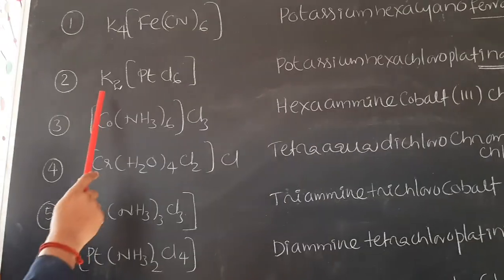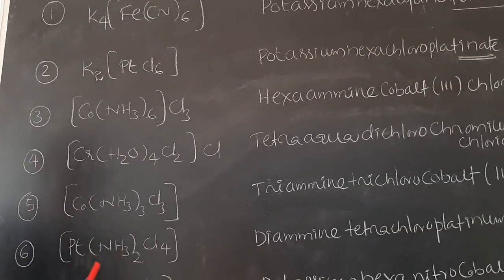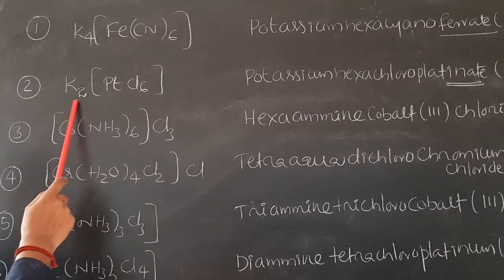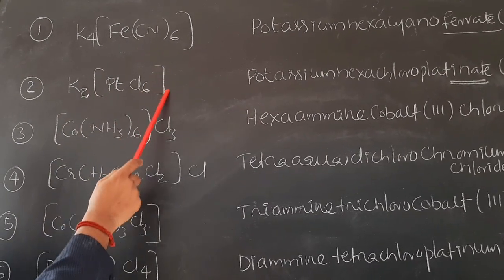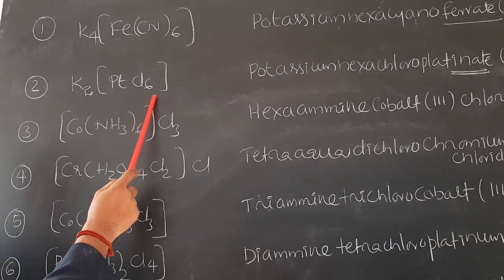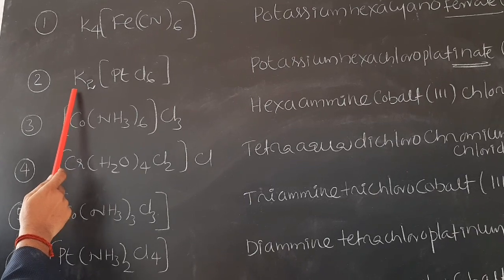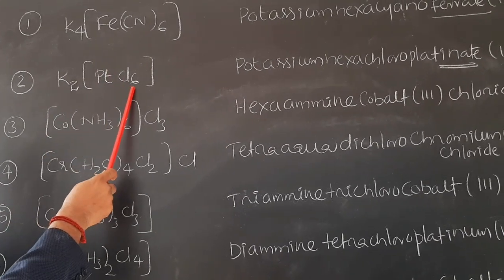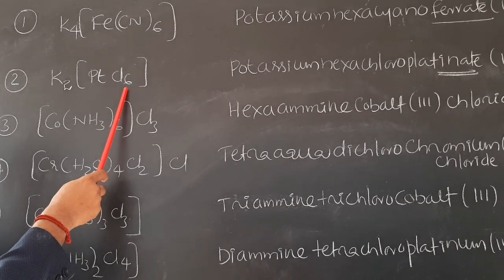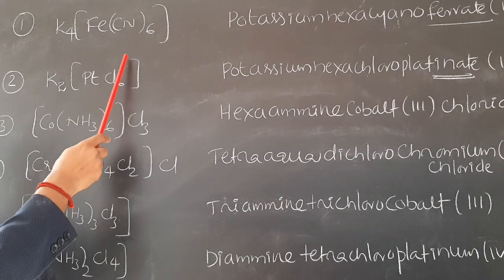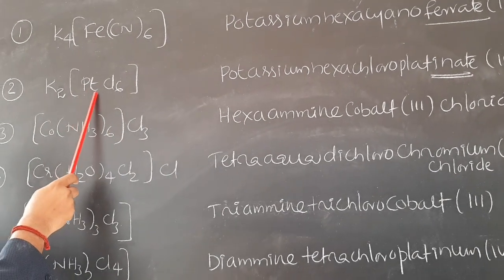Second example is K2[PtCl6]. This has a positive ion, therefore the charge present on the complex will be negative. Therefore this is also an example of an anionic complex. First always name the cationic part: potassium. Next the ligand, hexachloro. Anionic ligands end with o. Hexachloro. This is an anionic complex, therefore platinate.